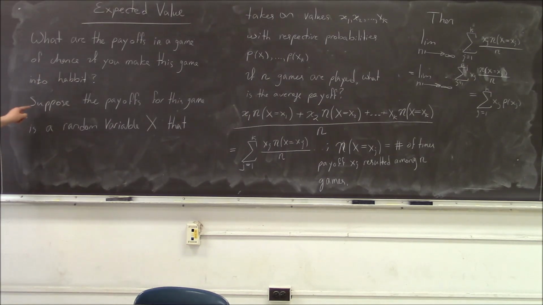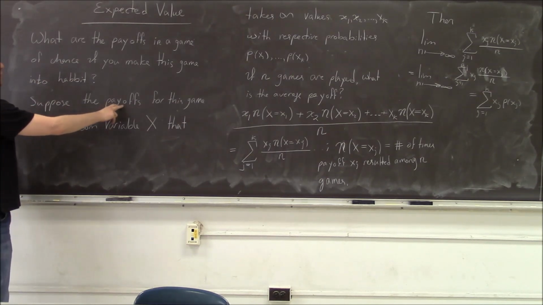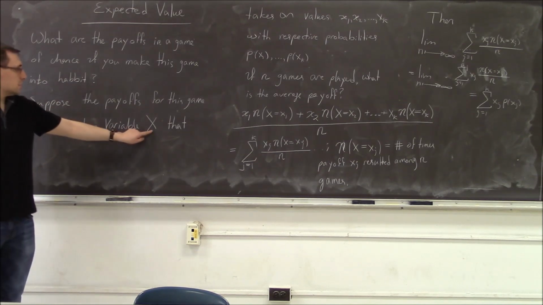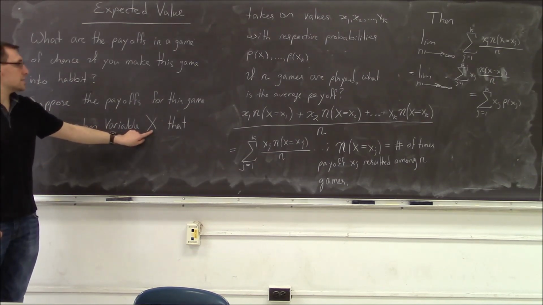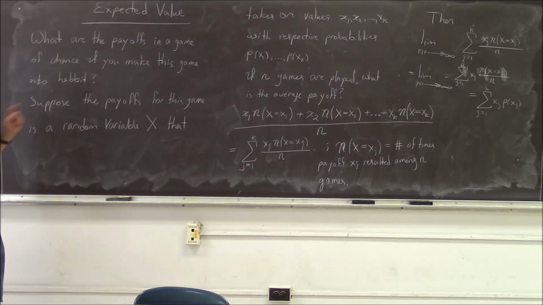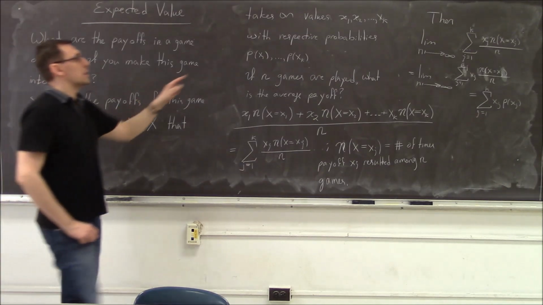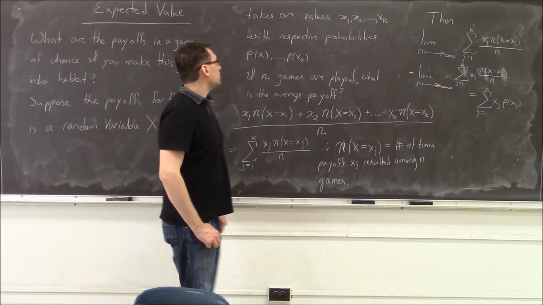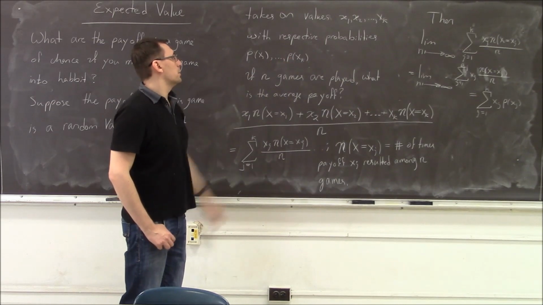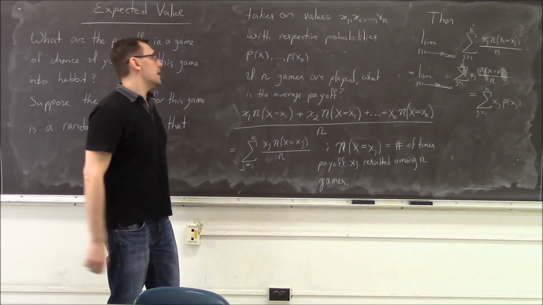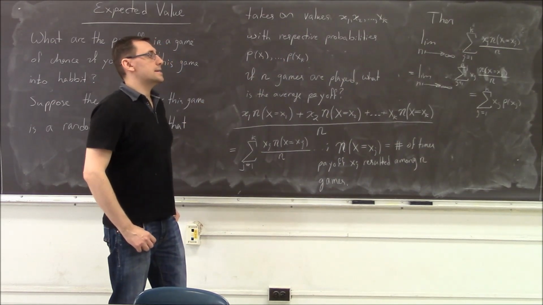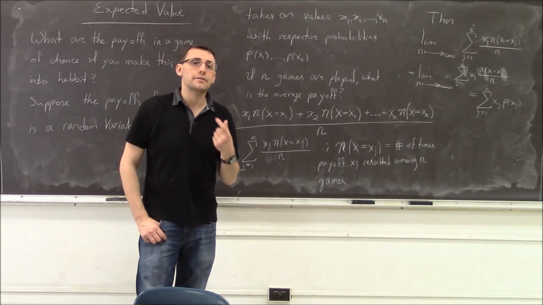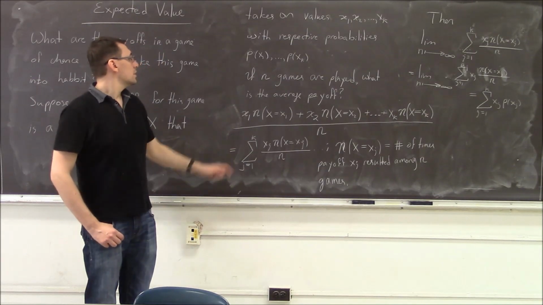Suppose that the payoffs in a particular game of chance are distributed according to the random variable X, and those payoffs are x1, x2, ..., xk. Those are the payoffs that occur with non-zero probability, and those are the corresponding probabilities. Suppose we decided to play n such games. What would be the average winning, the average payoff per game? So let's see.